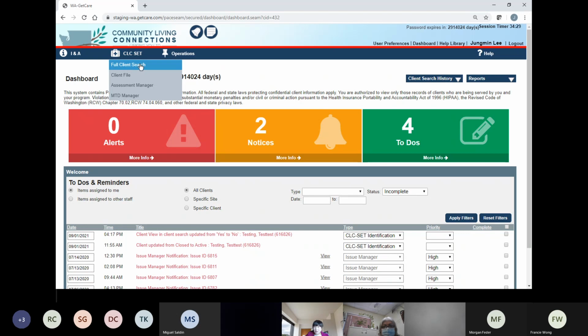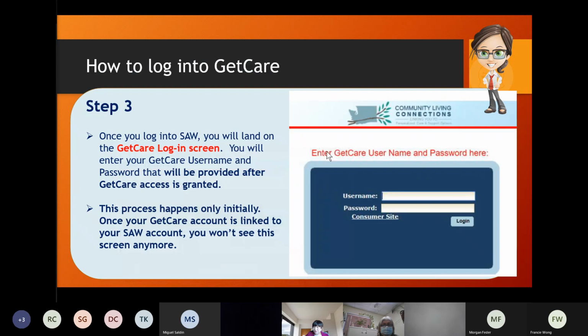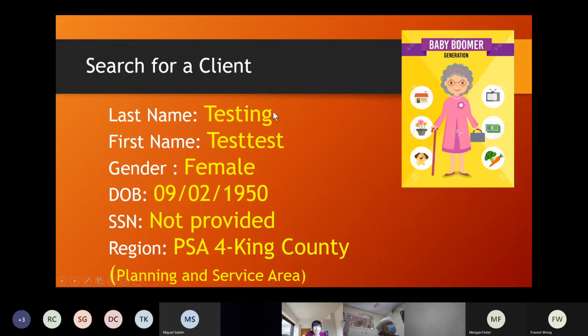Very good. Okay, before I do that, I'm going to introduce the client that we are looking for. Are you ready? Can you look at this picture? We have this beautiful lady. She's one of the baby boomers. The client's last name is Testing, and the first name is Testist.